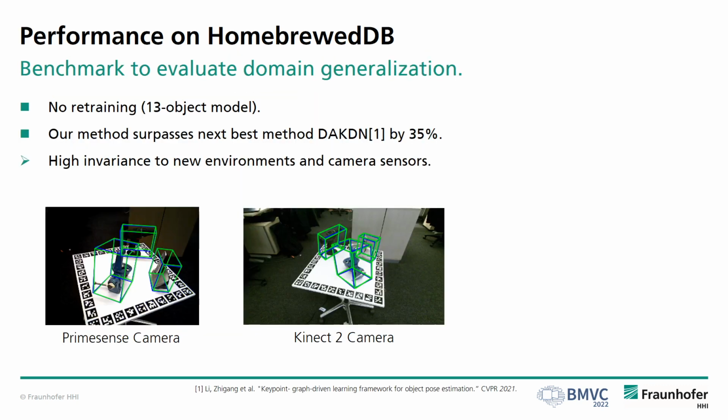One sequence of the HomebrewedDB dataset is frequently used as a benchmark to evaluate domain generalization of a method, since it shows 3 LINEMOD objects captured with a different sensor in a new environment. We applied the 13-object model without retraining and surpassed the next best method, DAKDN, by 35%. The good result can be attributed to our method's enhanced ability to bridge the domain gap. In addition, correspondence-based methods tend to be more robust towards camera changes.